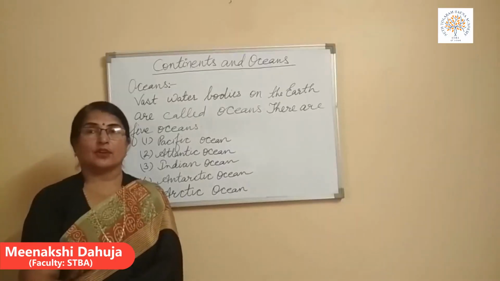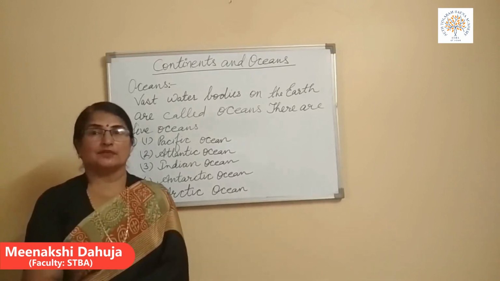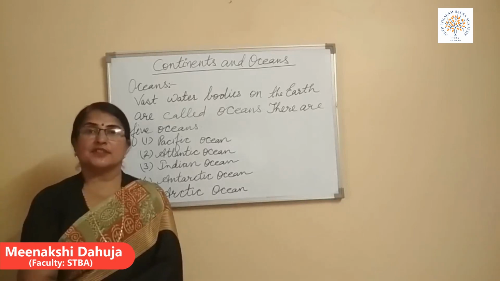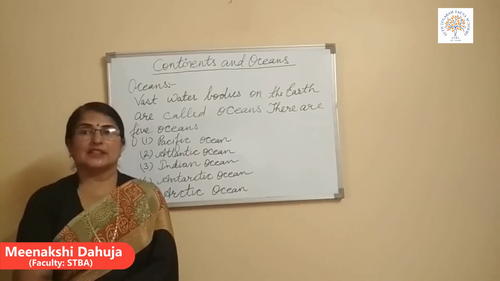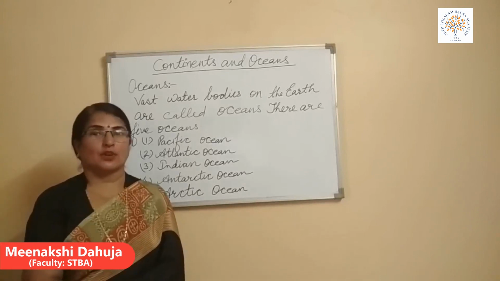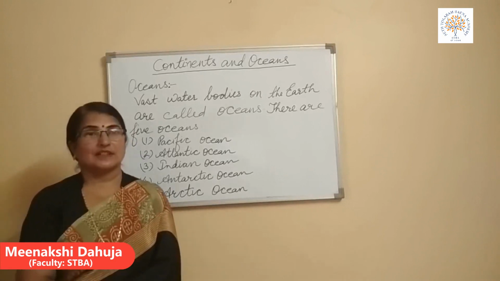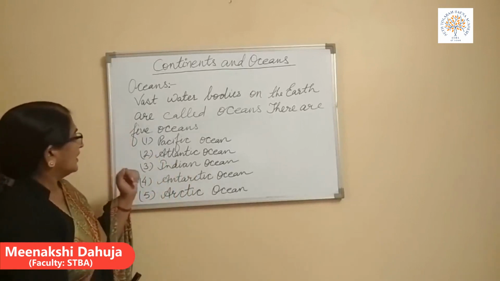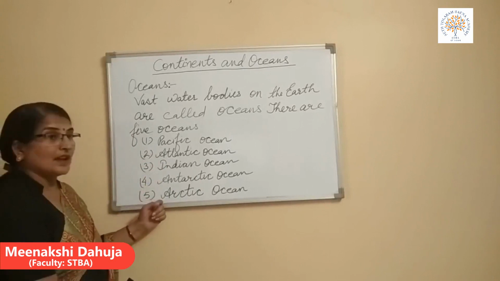Students, you must have gone to a sea beach. On the sea beach, you see a large water body which is almost unending to your eyes. The water body which you see at the sea beach is a part of the ocean. So these huge water bodies are oceans and they have salty water. Our planet Earth is divided into 5 oceans. According to their decreasing order, they are Pacific Ocean, Atlantic Ocean, Indian Ocean, Antarctic Ocean and Arctic Ocean.